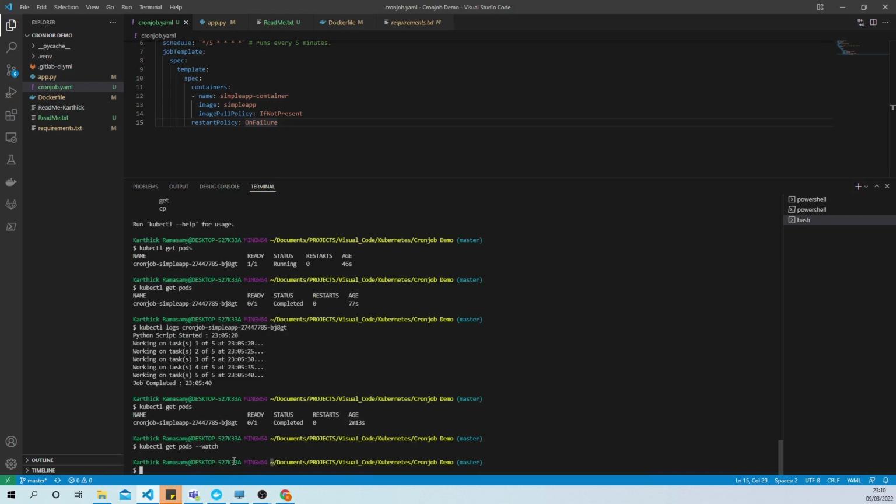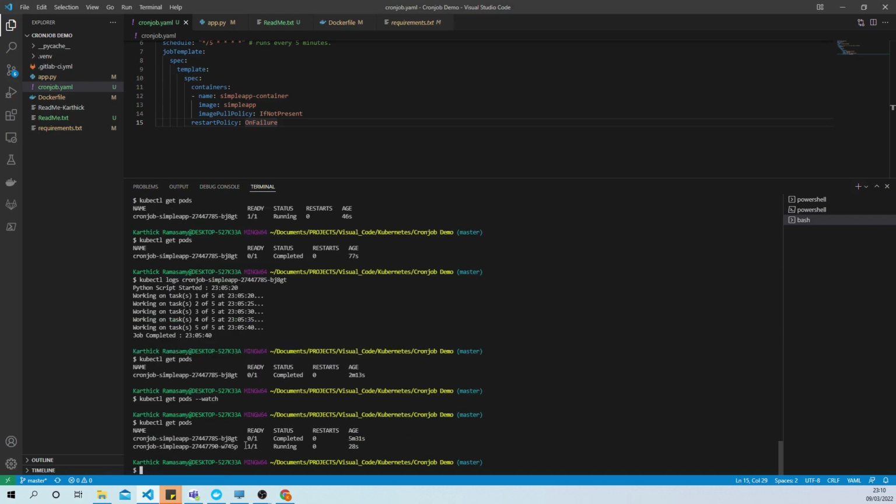Still not getting one. Let's see how long ago the last pod was created. Okay, yeah, it just created and is running another pod, just 28 seconds ago. Let's see the status now. The second pod is still running.